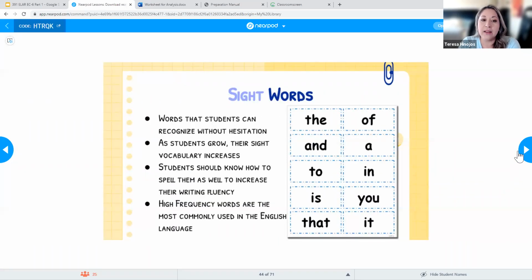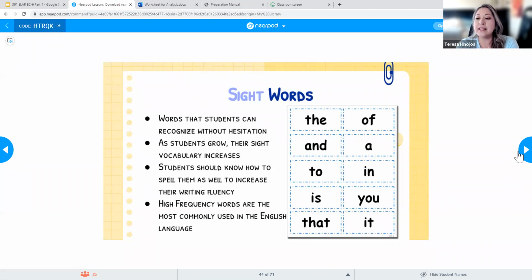So when we talk about sight words, these are words that students can recognize without hesitation. When I teach sight words, I do not have students sound them out. I'm not incorporating phonics at all. It's literally just memorizing. When I see THE, that is the word the. And if I ask you how to spell the word the, kids should be able to spell it. So we want to make sure that they can do both. For sight words, kids should be able to tell us what the word is, and they should be able to know the spelling of the word.